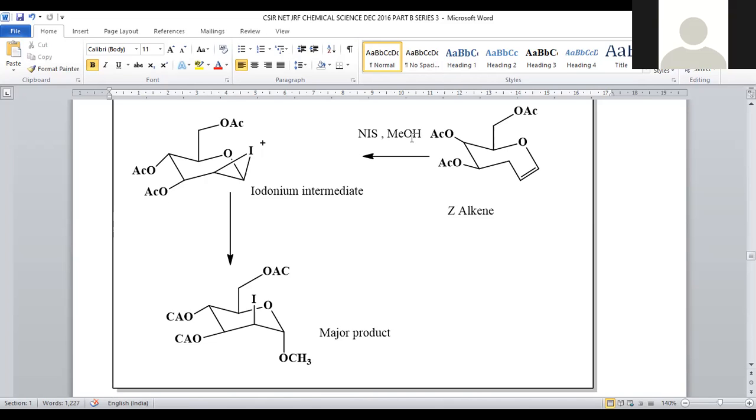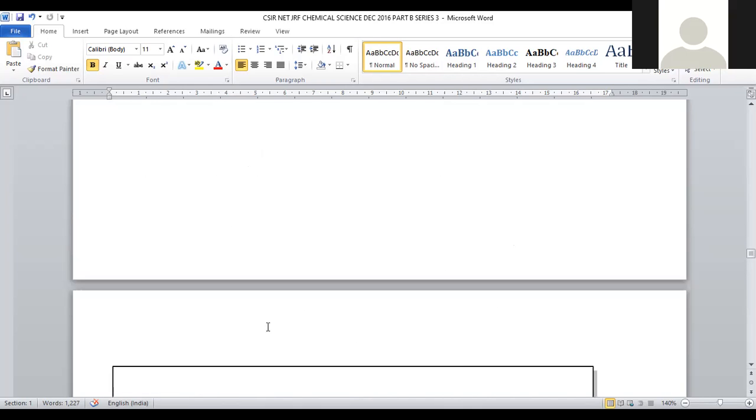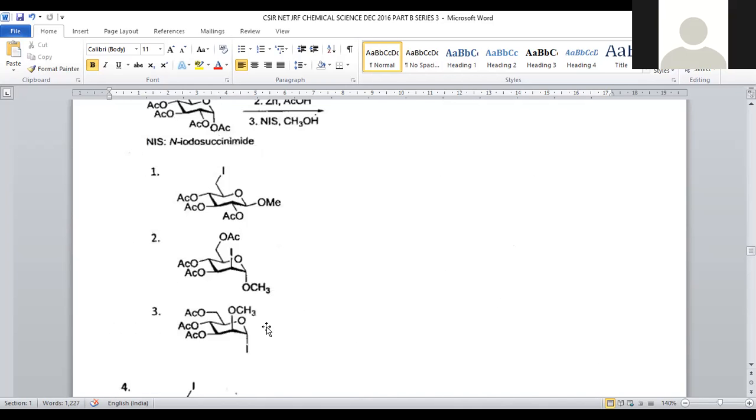So it will generate the methoxy functional group, and that methoxy is obviously attached at the center, and we will get iodo at this third position. With respect to this oxygen, this will be the second position and this the third position. The third position has the iodo group, and at the second position we have methoxy. This will be the major product. Iodo is axial, and OCH3 is also inclined in the axial position.